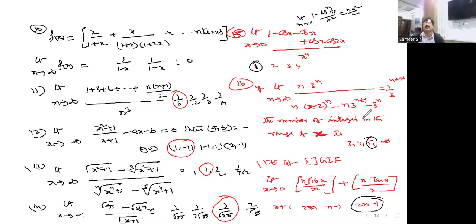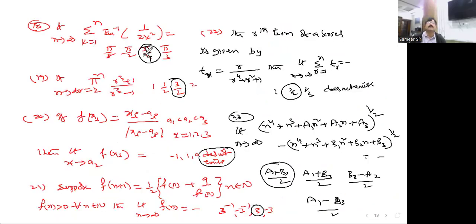N into 3 to the power of n, it's better, I think, if you take. And you know very well here, sin x is less than x, less than tan x, you use and simplify, you'll get the answer here. And here it is a series, Nana. You know very well the series, how to write it.